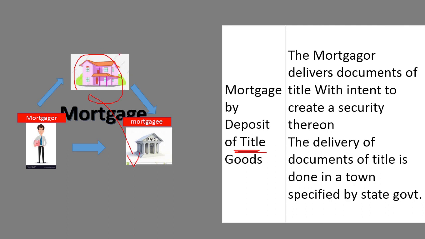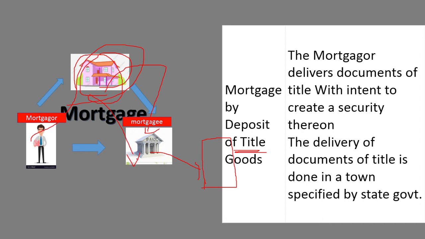All the title is deposited to the bank and the possession is still with whom? Possession is still with the mortgagor, that means the customer, and the title deeds are moved to the bank. As and when the repayment is defaulted, the bank will move to whom? With the help of a court decree, it will get an order of attachment of the property, and that is the way it will sell this property and get the money or whatever repayment is still pending.